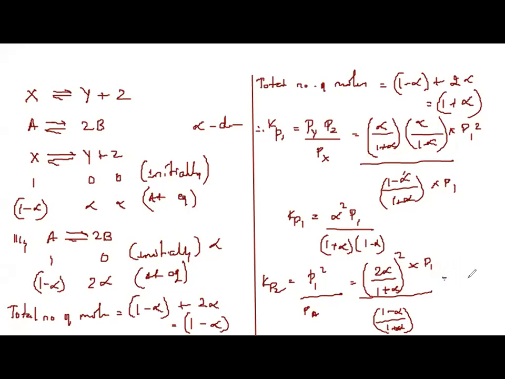You will get the answer as 2 alpha square into P2 divided by 1 plus alpha and 1 minus alpha. So this is for Kp1 and this is for Kp2. Correct? Now we are going to divide the dissociation constants. When you divide it, you will get P1 upon 4 P2.